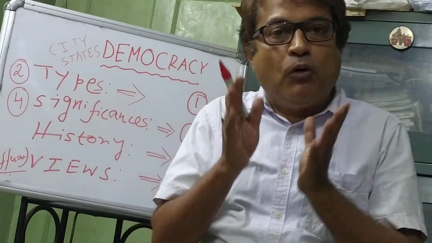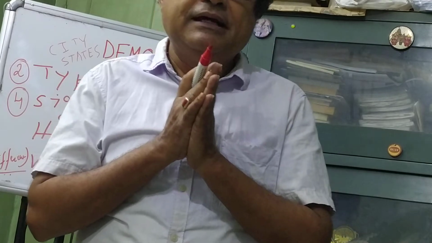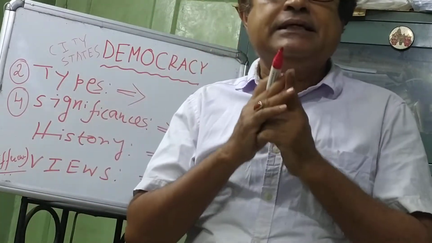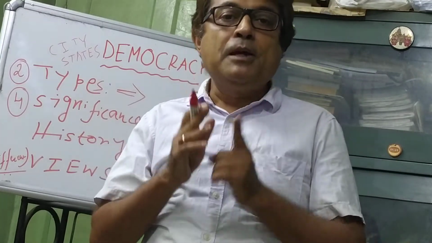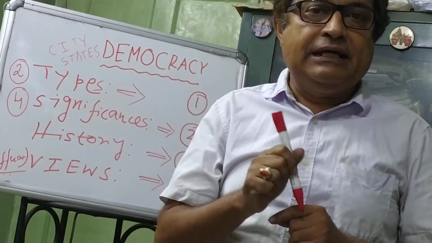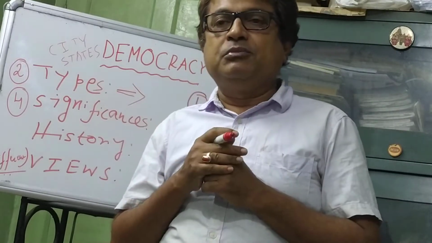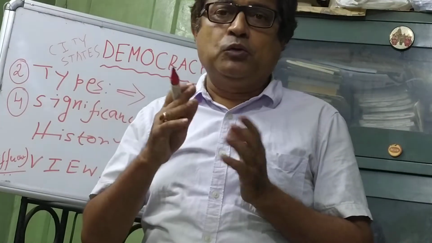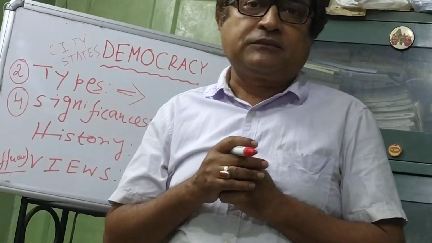So this kind of small population was allowed to choose their representatives directly, not like today. Today's democracies are indirect democracies, where people choose their representatives indirectly by secret ballots. Right now there are no ballots because we use technology, that is, EVM machines. The EVM machine concept I will give later, not now.